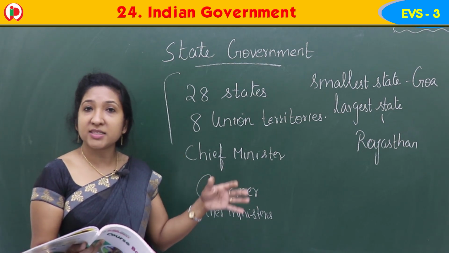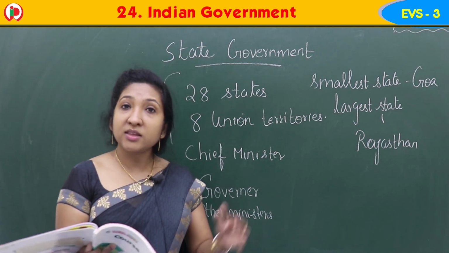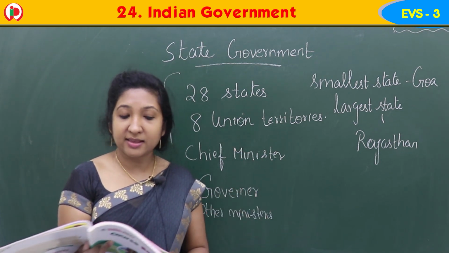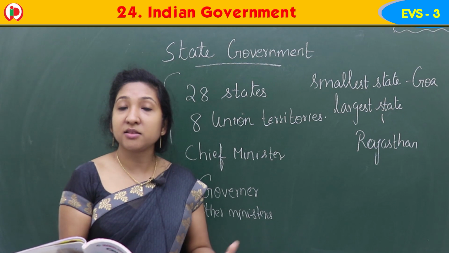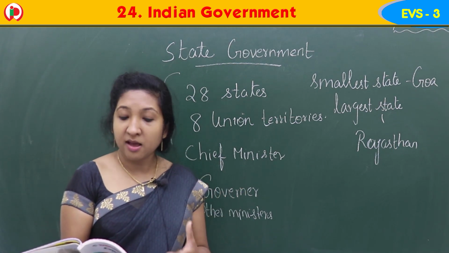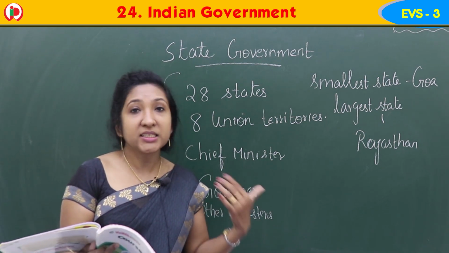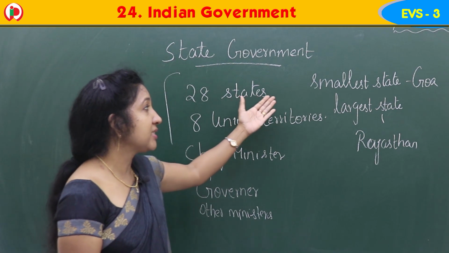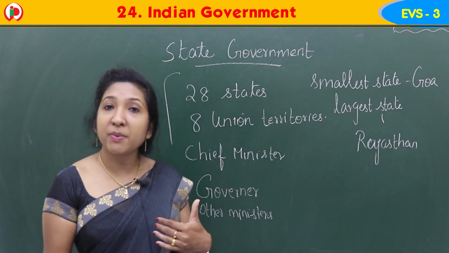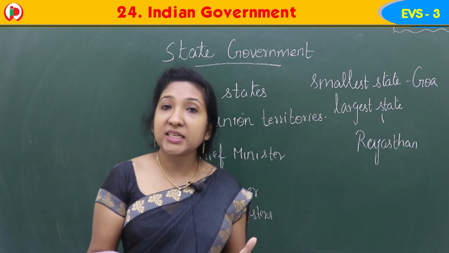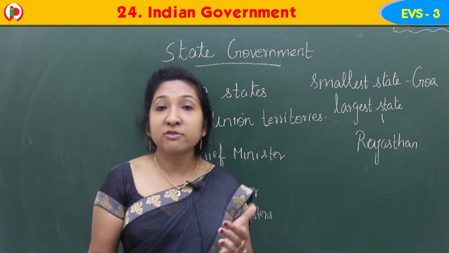Chief minister is the head of the state. Governor has the highest authority in the state. They live in the respective states itself, and they look after the welfare of the people of that state. The health, the employment, the social needs, financially, all those things are carried out by the state government. And Goa is the smallest state of India. The largest state of India is Rajasthan, and India got independence on 15th August 1947. Now we will learn about these different states of India.